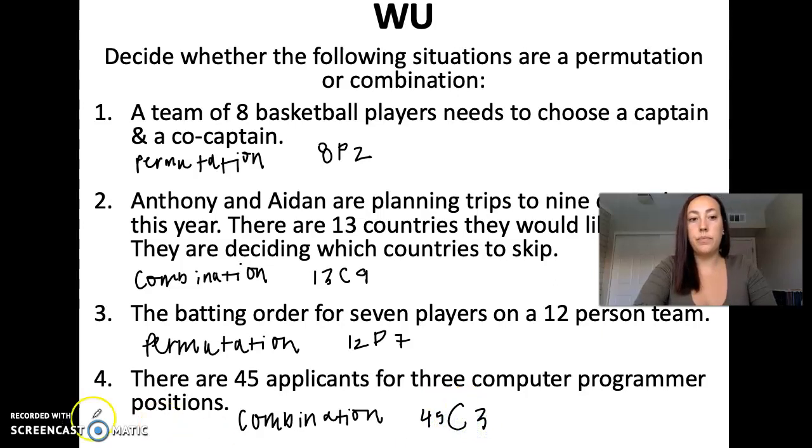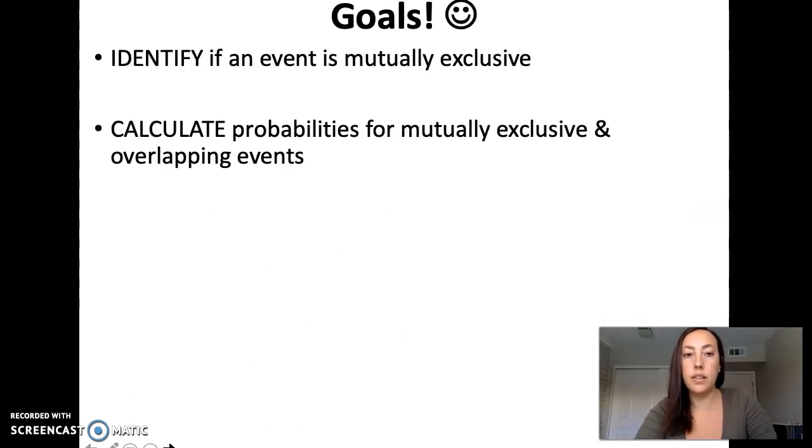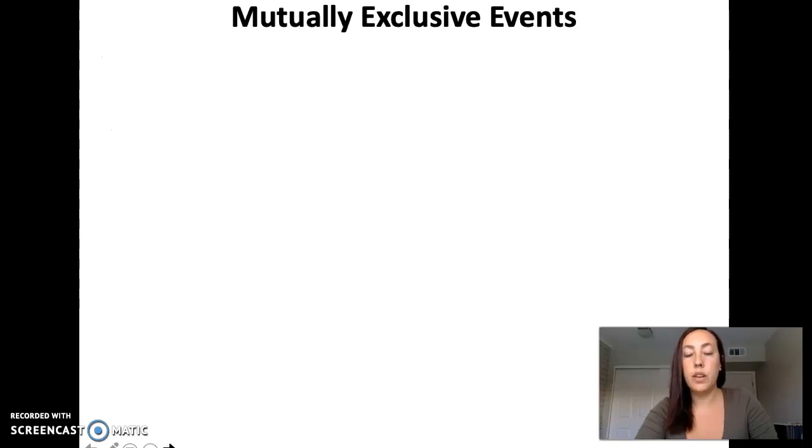All right, this is the last section of module 21. It's 21.4. We're going to talk about mutually exclusive events and overlapping events. So we'll identify whether or not an event is mutually exclusive, and then we'll calculate probabilities involving both mutually exclusive and overlapping events. So we'll start with mutually exclusive.